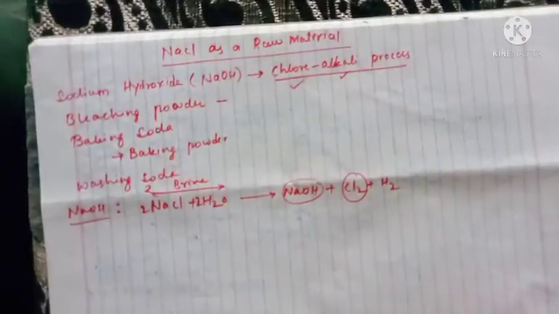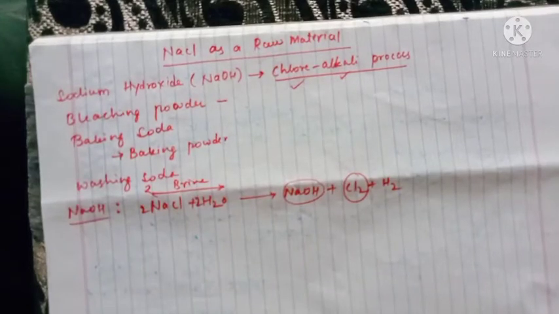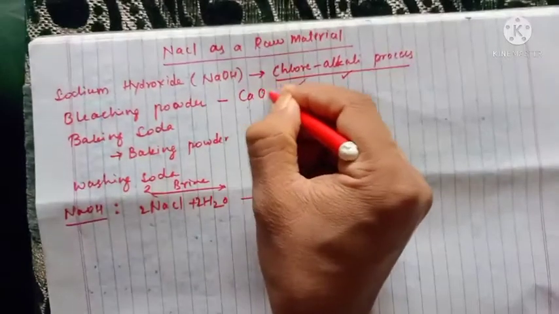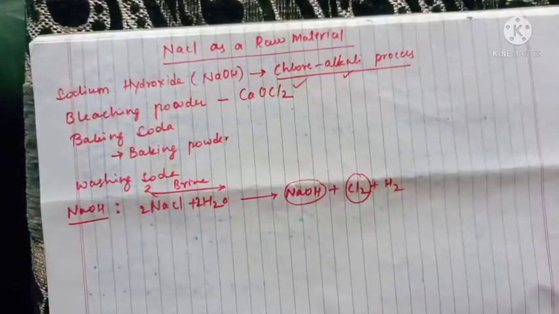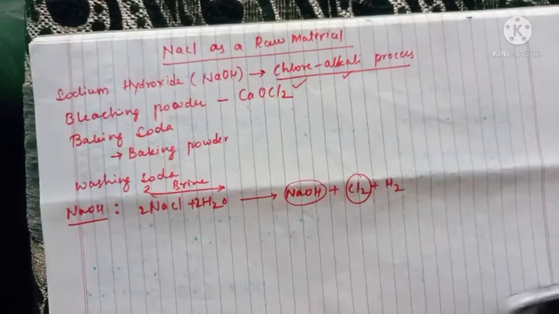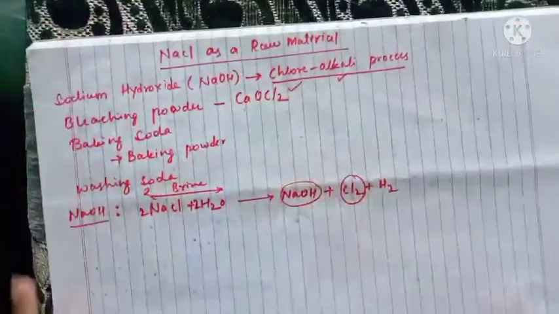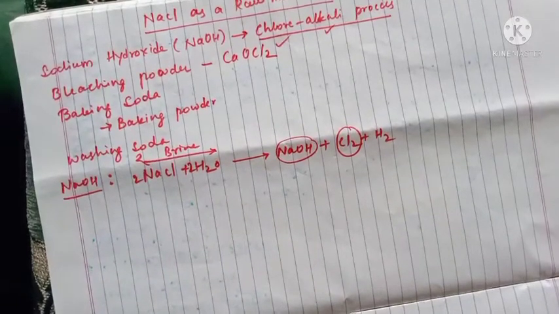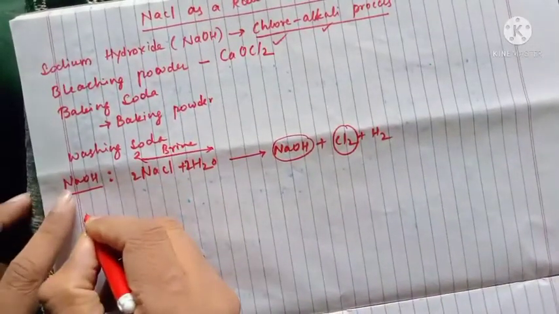Now we'll go for bleaching powder. What is the chemical formula of bleaching powder? It is CaOCl2. This is the chemical formula of bleaching powder. So we have to prepare it. I'll tell how we can prepare this. We have to take calcium hydroxide, slaked lime. I'll write it here, bleaching powder.